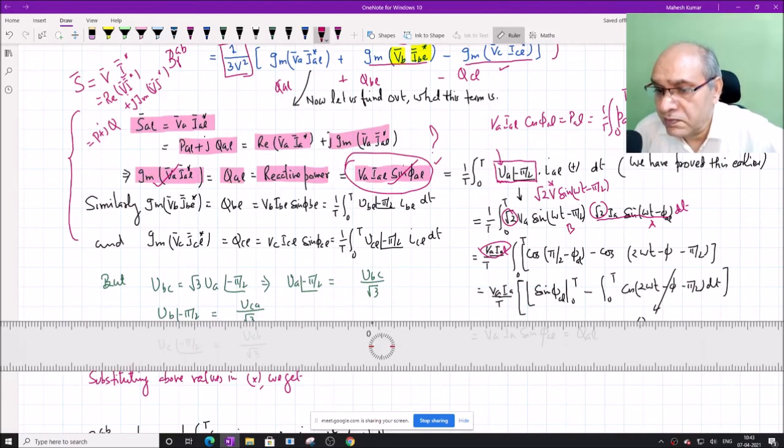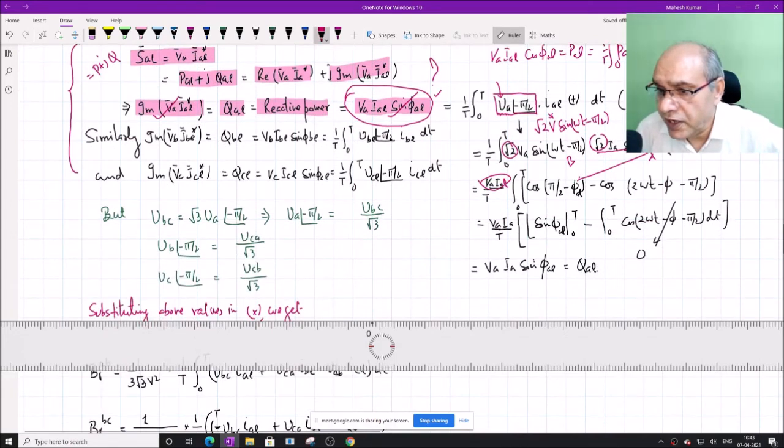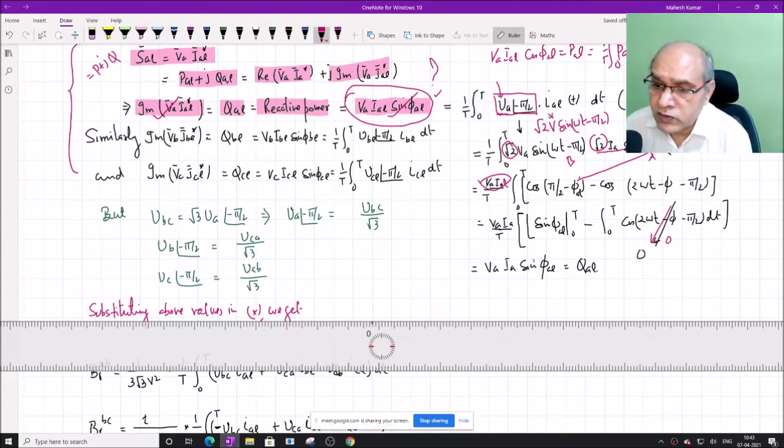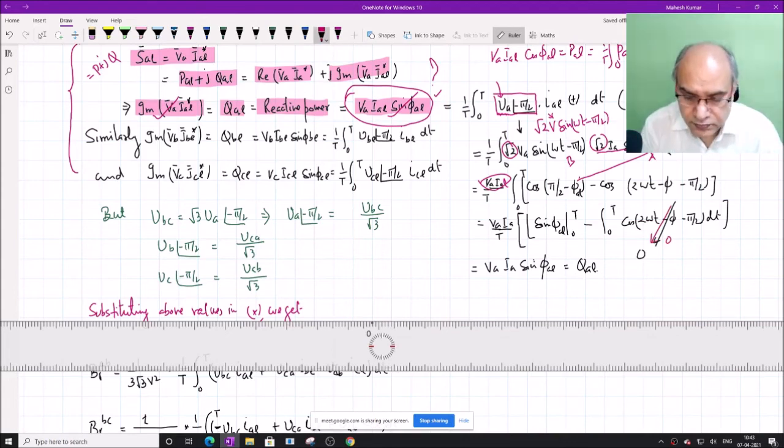So phi will remain negative here, and pi by 2 becomes positive. So this is pi by 2 minus phi L, minus cos of A plus B. So A plus B means 2 omega t minus phi minus pi by 2. Now if we take the average value of this over T, this becomes 0 because this is a cosine term. Any sine or cosine average over a period becomes 0. Am I correct?